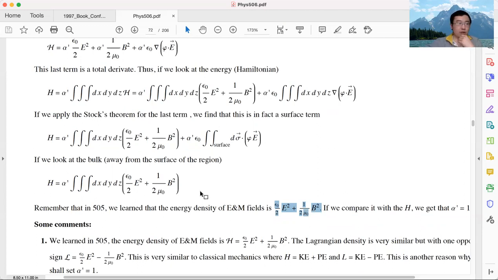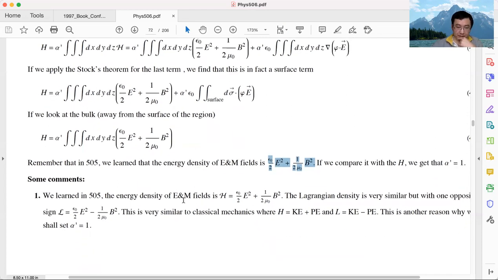So before we conclude today's lecture, I want to mention a couple of points. First of all, in 505, we learned that the energy density or Hamiltonian density is E squared plus B squared. And remember, in this lecture, we learned the Lagrangian density is the same thing, E squared minus B squared. So the first term is the same as the first term we have here. The second term is also the same as the second term we have here, except that we change the plus sign to a minus sign. So that is what happened for the E and M field.